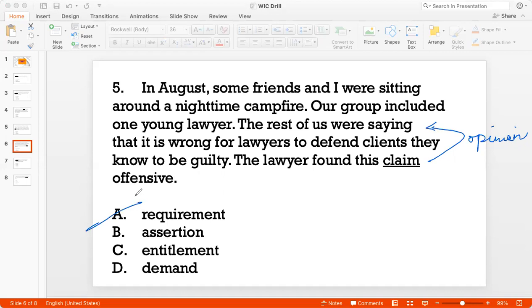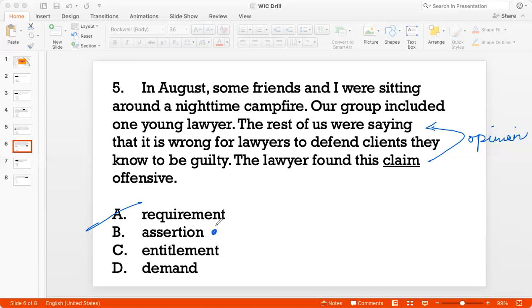Assertion. Assertion is a good option. Assertion means to present an idea, to bring up an idea, and that's exactly what is happening here. They are just discussing an idea among friends. So it's an opinion, it's an assertion. So I'm going to keep it.